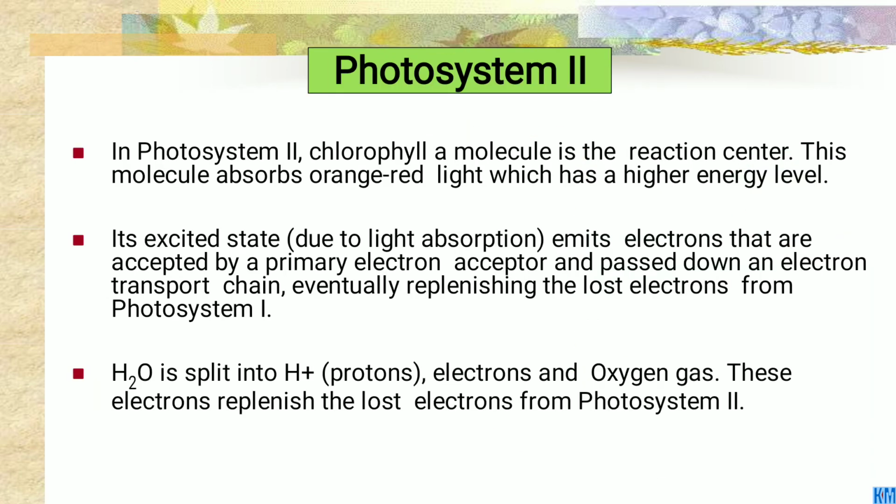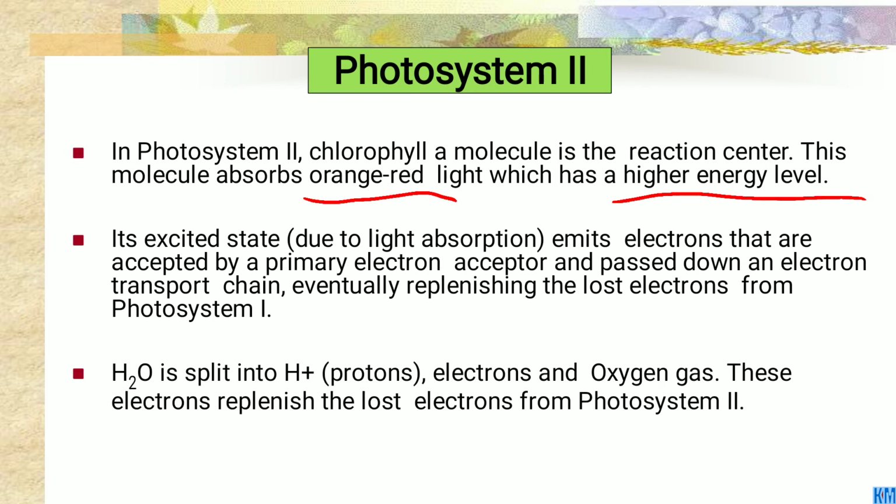Then what is photosystem 2? In photosystem 2, the chlorophyll A molecule is the reaction center, and this molecule absorbs orange-red light, which has a higher energy level.